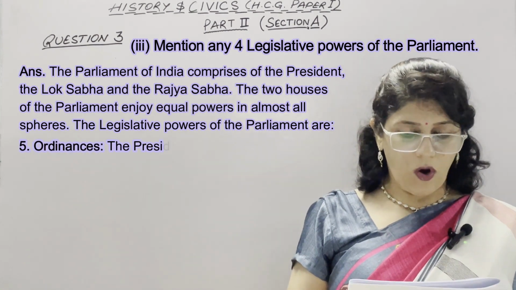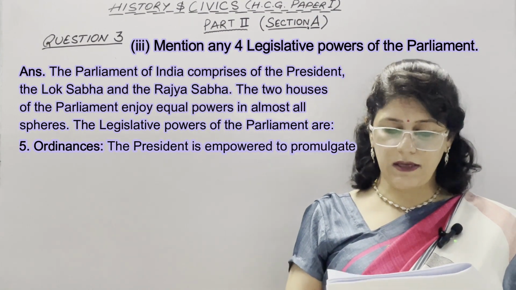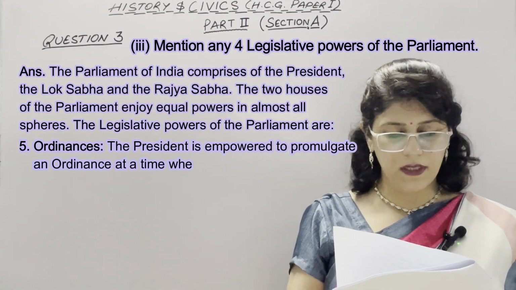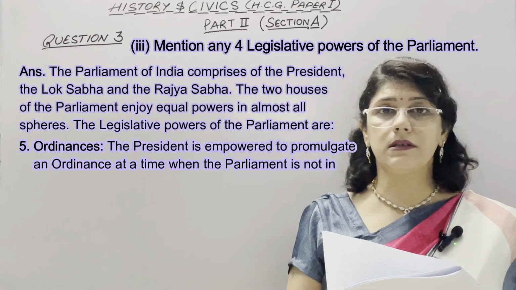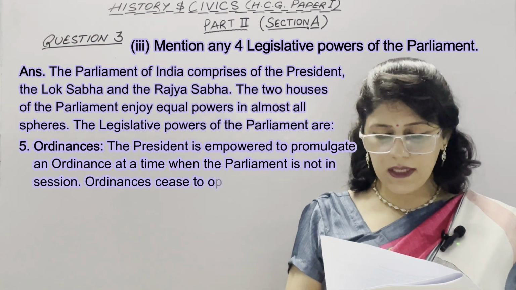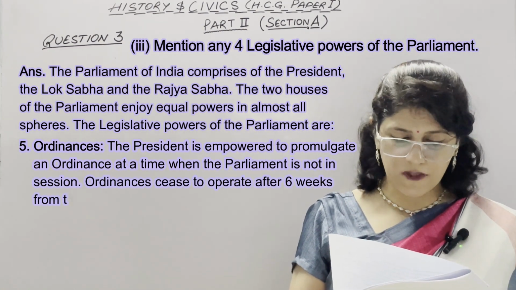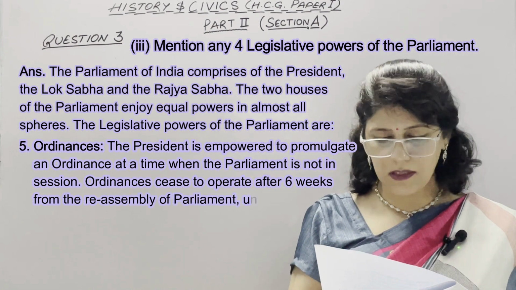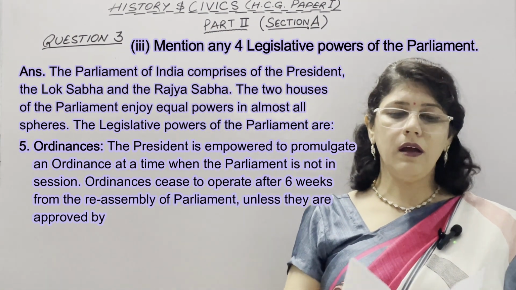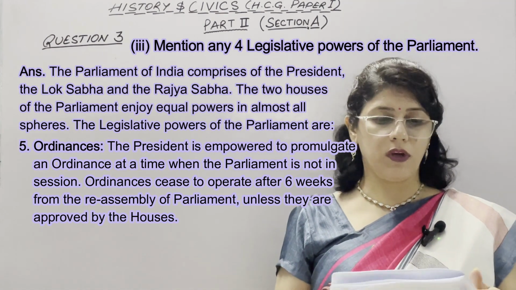Now, fifth is ordinances. The President is empowered to promulgate an ordinance at a time when the Parliament is not in session. Ordinances cease to operate after 6 weeks from the reassembly of the Parliament unless they are approved by the Houses. These are optional points.